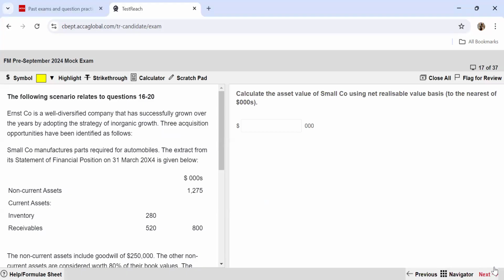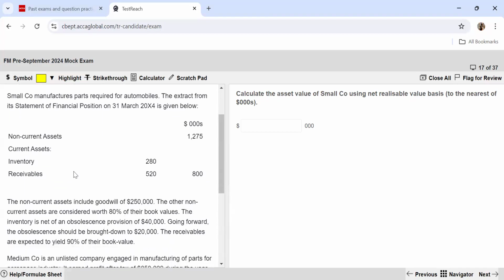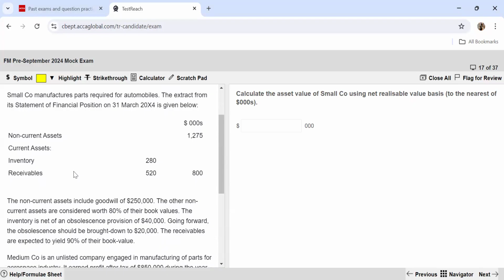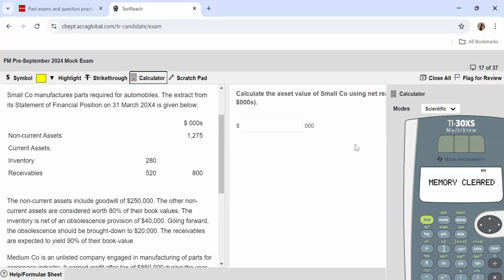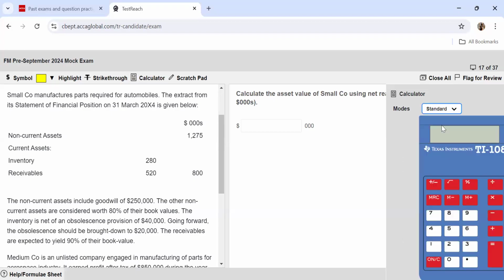Moving further to question number 17, over here it is asking you to calculate the asset value of small company using the NRV basis to the nearest thousands of dollars. So we all know that when you talk about the NRV method, the net realizable value method, you take the net realizable values, how much ever you will be able to get if you go out in the market and sell those things. That is what you include in the valuation. So as far as non-current assets are concerned, let's read the information also. They include a goodwill of 250,000. Now, whenever you are calculating using the NRV method, you will always ignore goodwill.